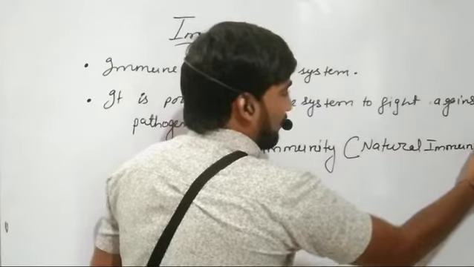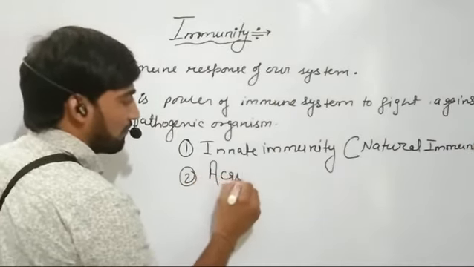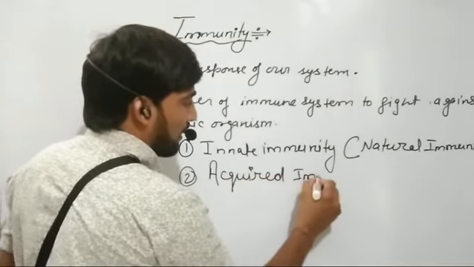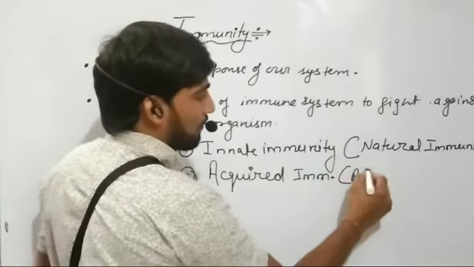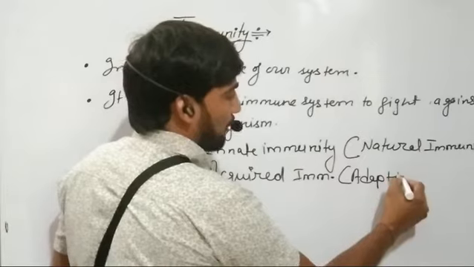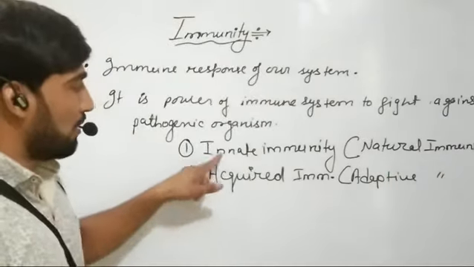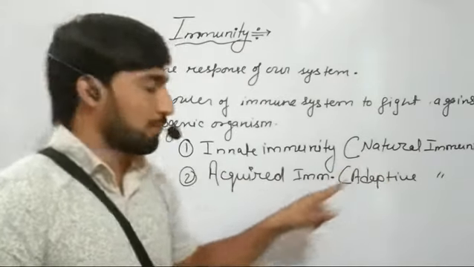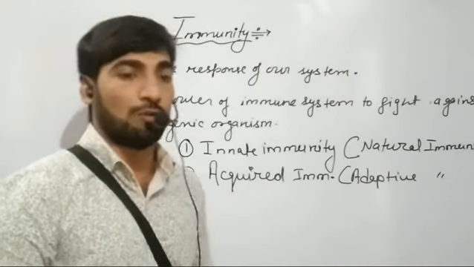And the second type is known as acquired immunity, which is also known as adaptive immunity.